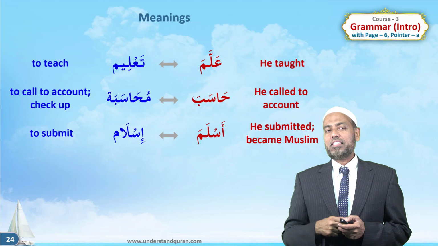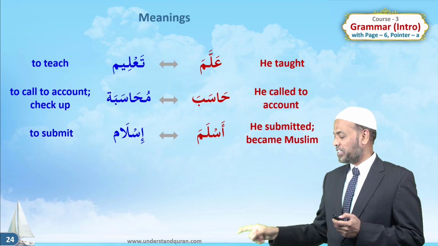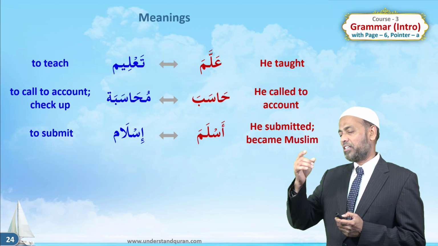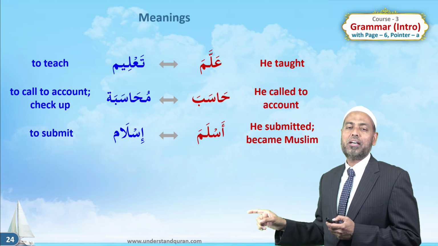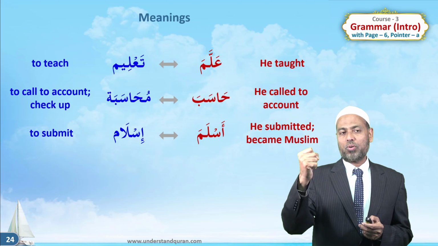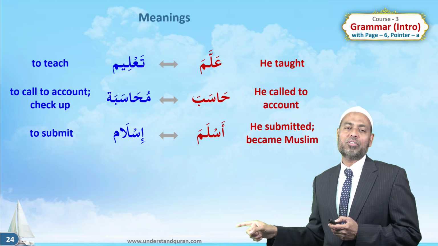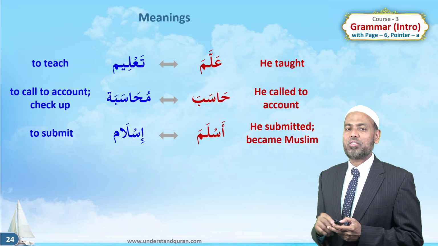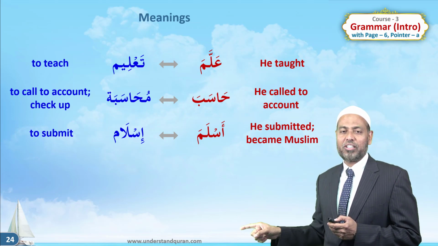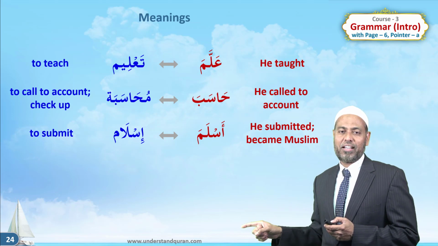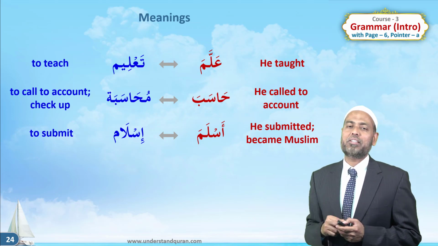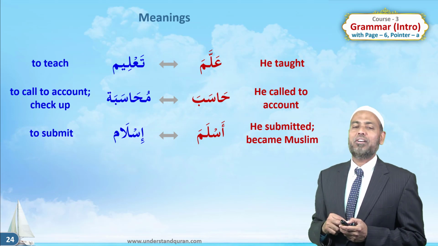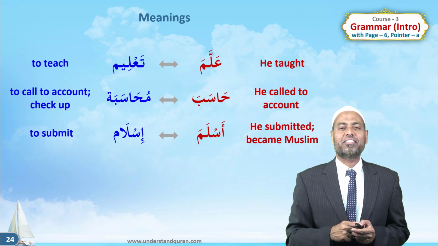And this ta'aleem is connected to the verb allama. Allama means he taught. Muhasaba, to call to account. Hasaba, he called to account. Islam, to submit. Aslama, he submitted. So can you translate? Allama, he taught. Hasaba, he called to account. Aslama, he submitted. Once again, allama, he taught. Hasaba, he called to account. Aslama, he submitted.